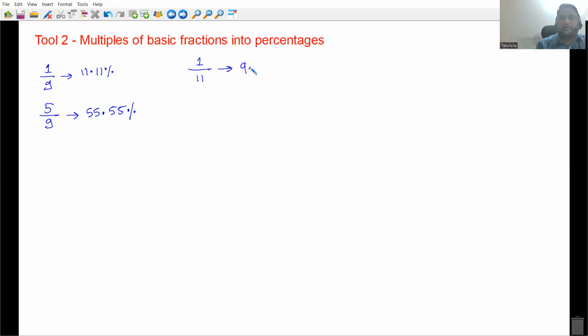Tell me everyone, we all know if I get 1 mark out of 11 marks, I will get 9.09 percentages. Tell me, if I get 7 marks out of 11 marks, I will get how many percentages? You should be quick. Into 7 कर दो. 7, ये तो बहुत ही easy है. ठीक है. 63.63%. 9 का टेबल ही याद करना है आपको इसमें.